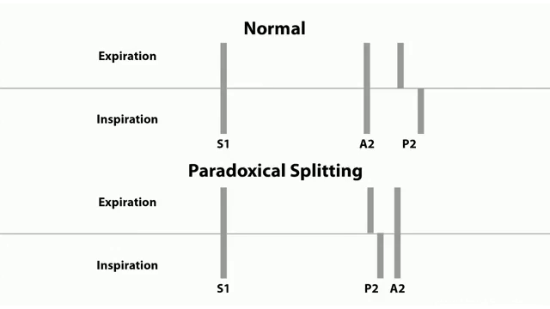So how does this splitting change with inspiration? Well, in our previous types of splitting, the splitting would actually worsen with inspiration. But within paradoxical splitting, the aortic valve closure and the pulmonic valve closure are actually getting closer together because the pulmonic valve is delayed slightly due to that increase in blood going into that right side of the heart, as usual. So that's why it's called paradoxical splitting, because the splitting seems to improve with inspiration.